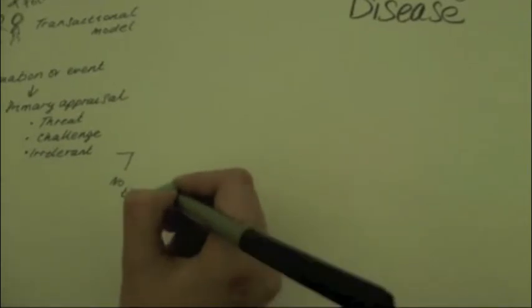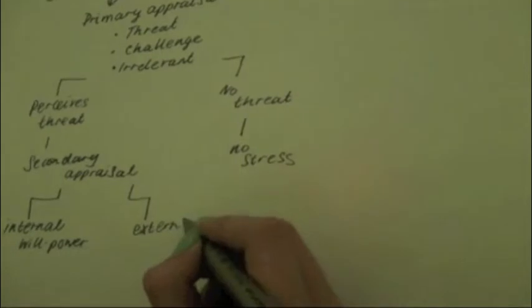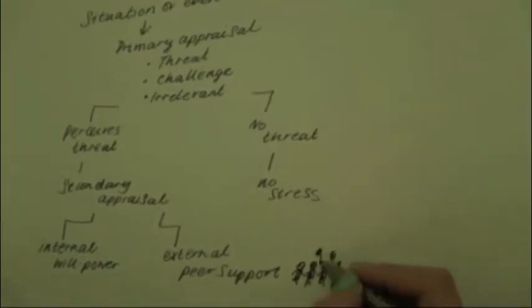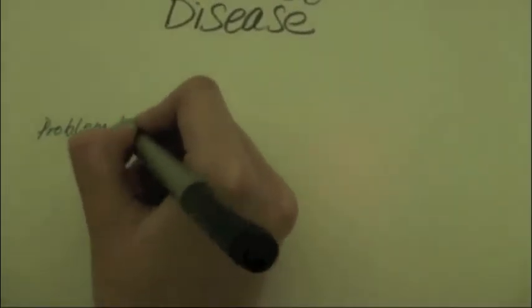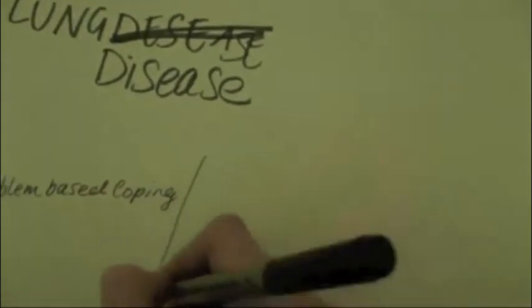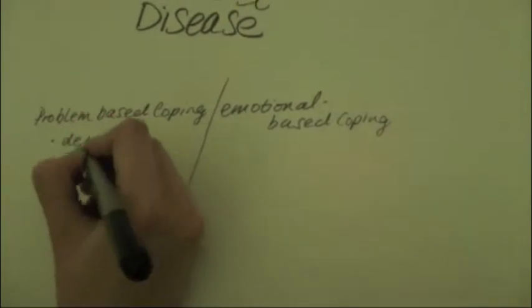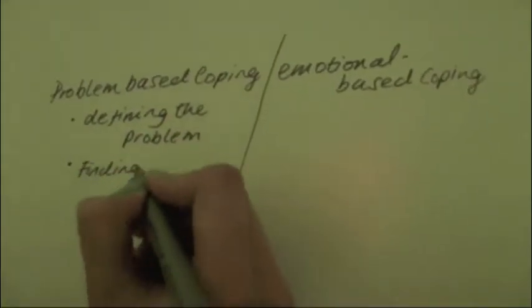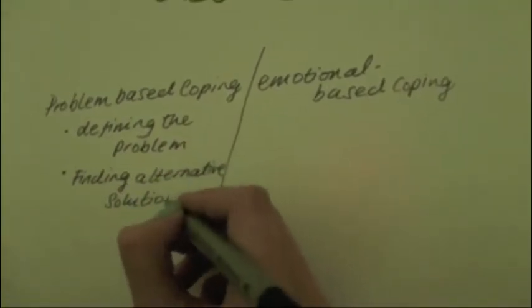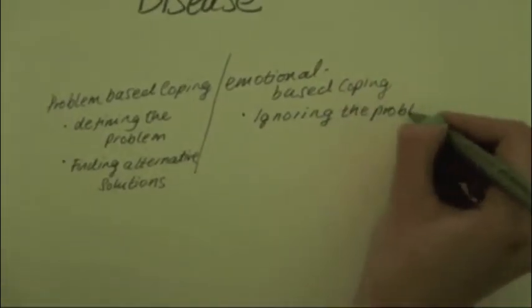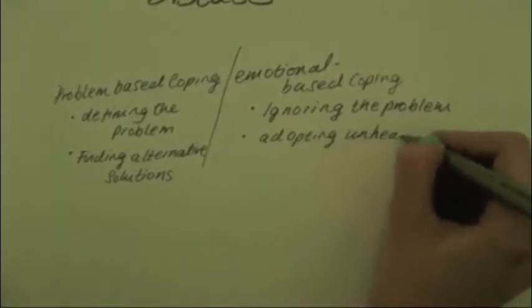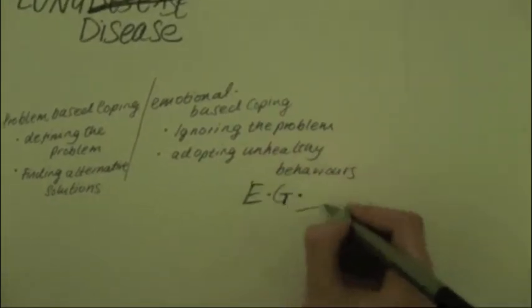If we perceive a situation as a threat, we then evaluate the tools we have available to cope with this situation. We can use both internal options such as willpower and external options such as peer support. This is known as secondary appraisal. After we have appraised the event, we then look at the coping strategies available to us. These are problem-based coping and emotion-based coping. Examples of problem-based coping are defining the problem or finding alternative solutions. Examples of emotion-based coping are ignoring the problem or avoiding it, and adopting unhealthy behaviours such as smoking.